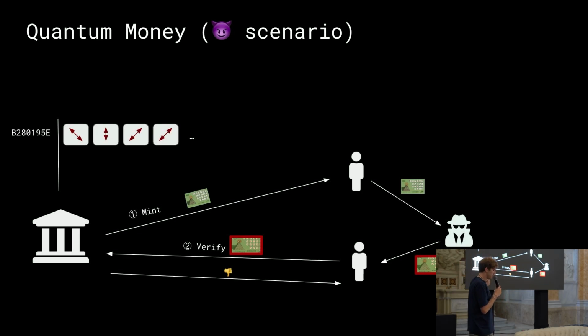And if we were to make this database public, this would nullify the whole goal of our construction, because this secret information would allow the thief to measure the banknote in the correct basis and therefore clone. So we need to create an algorithm that allows this verification, which is based on secret data, but doesn't reveal this secret data.